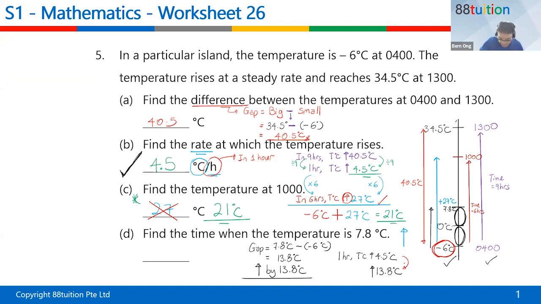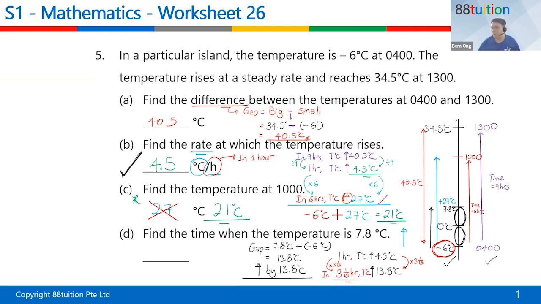You can press your calculator. Press 13.8 divided by 4.5. It's actually 3 and 1 over 15. So down here is actually times 3 and 1 over 15. 4.5 times 3 and 1 over 15 is 13.8. So down here you also must times 3 and 1 over 15. So 1 times 3 and 1 over 15 is 3 and 1 over 15 hours. The temperature will increase in 3 and 1 over 15 hours.